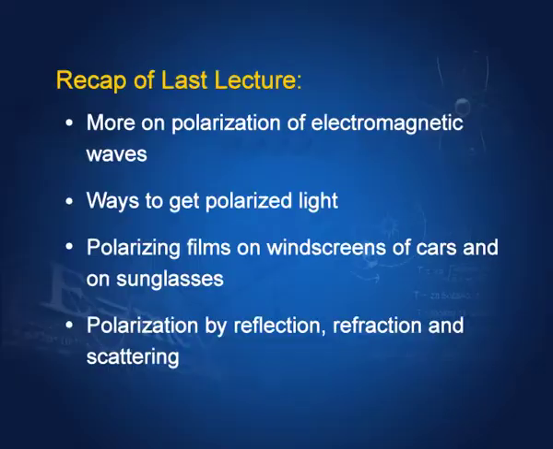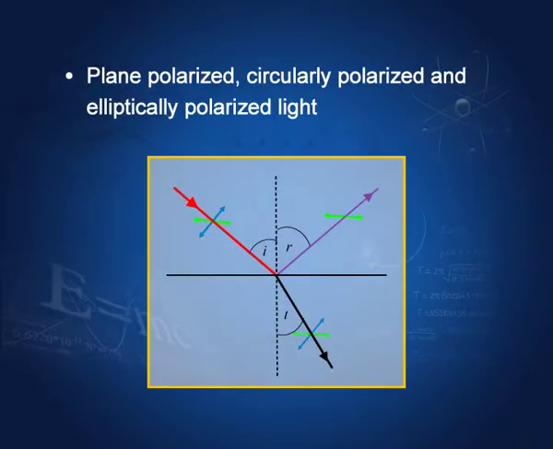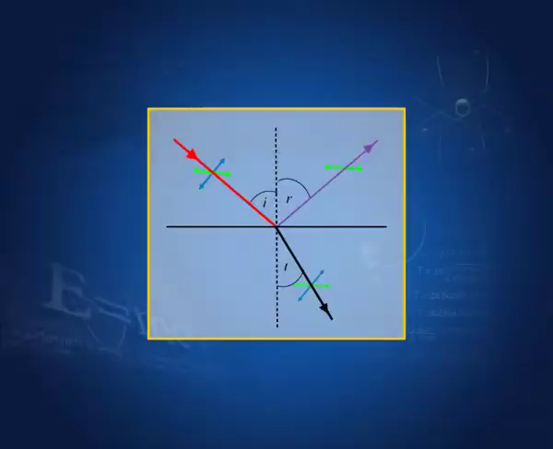And then we learned how polarized light can be produced by reflection, by refraction, or by scattering. There are several ways. This example is the reflection at a certain angle called Brewster's angle. Here the transmitted ray and the reflected ray are perpendicular to each other, and therefore this is plane polarized light, because it cannot carry this direction of vibration. It is along the direction of propagation of light, and it is prohibited. Therefore, this reflected light is plane polarized.